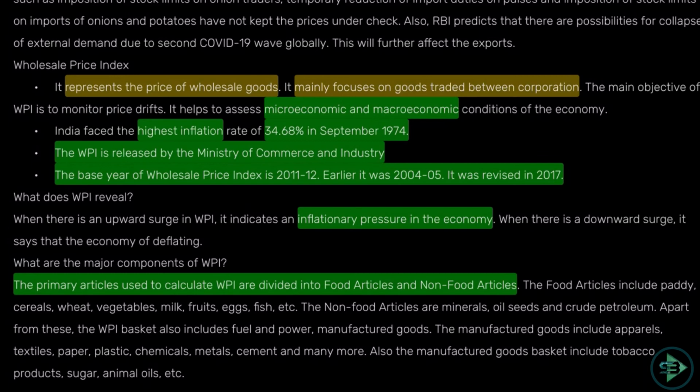What are the different types of inflation? We'll cover that in the static part of economics class. For the time being I'm just giving an idea about what WPI is. The highest inflation was recorded in 1974, at 34.68. So you can compare with this to get an idea about what is happening right now. We'll cover this entirely in the static part of economics, so don't worry much about it, but just have an idea what news to pick up from this part of current affairs.